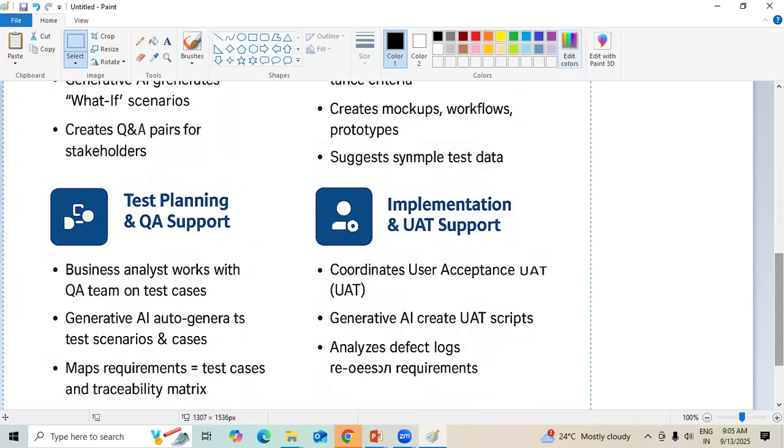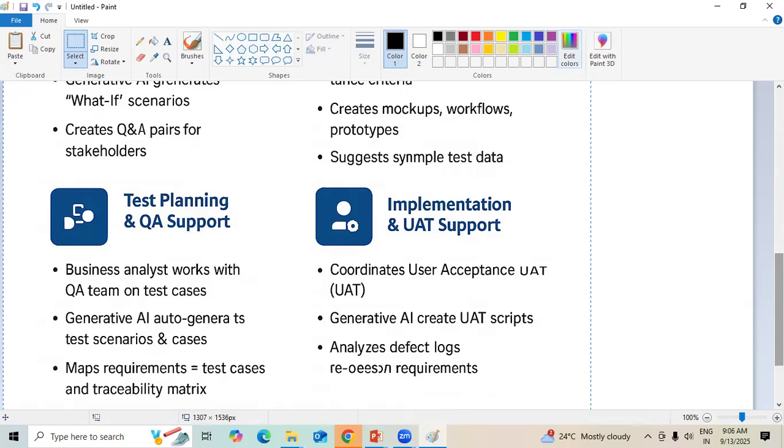Next, test planning and QA support, which is with reference to the QA team. When interacting as a BA, we need to prepare test cases based upon the use cases we understood, and update them in Jira using a test management tool. That can be incorporated into generative AI, so that it can automatically generate test scenarios and test cases, and we need not write them manually.